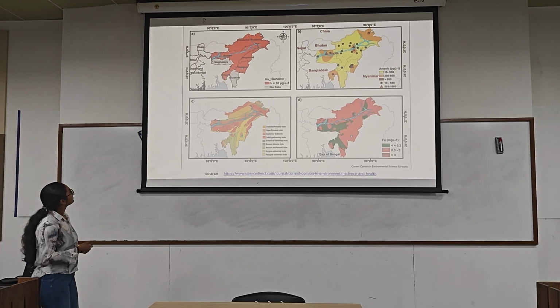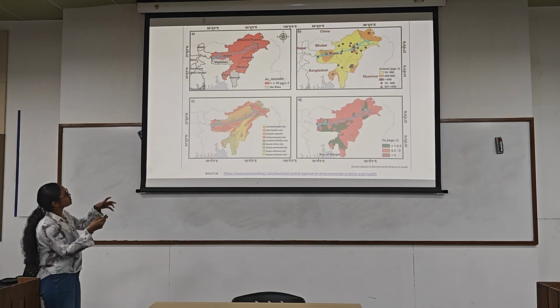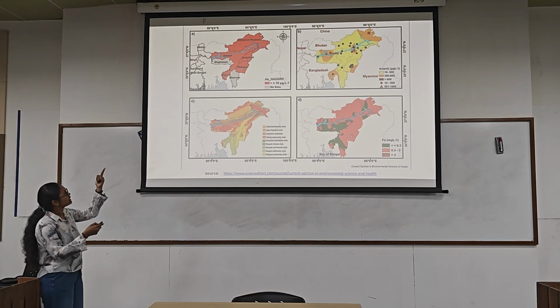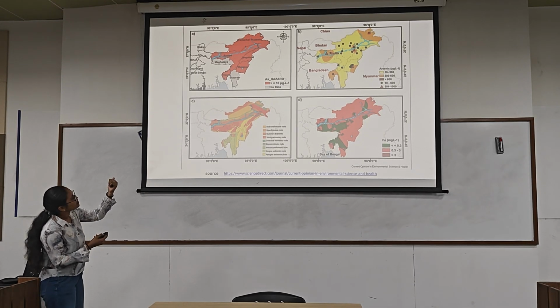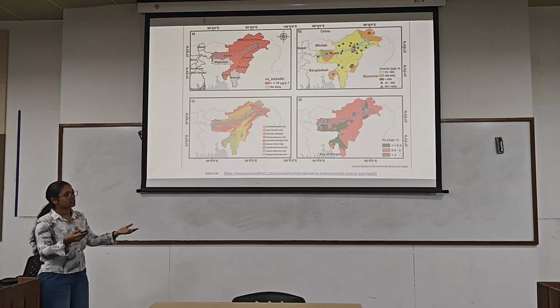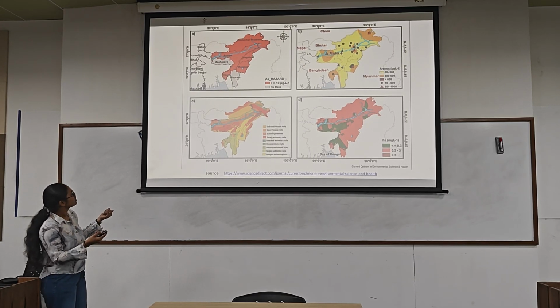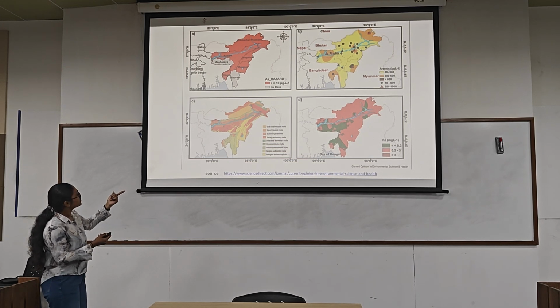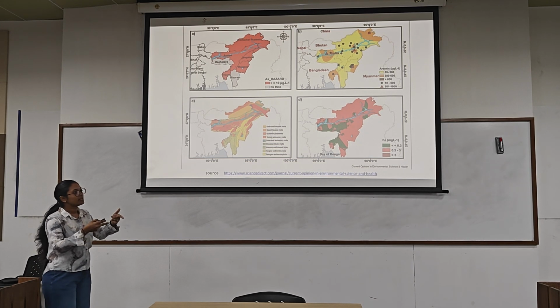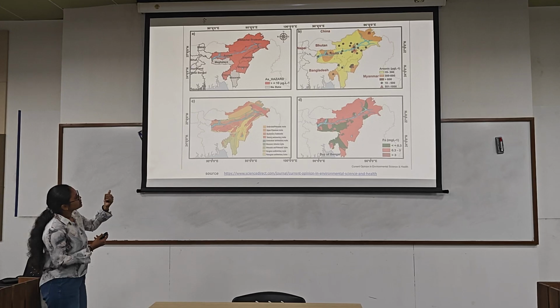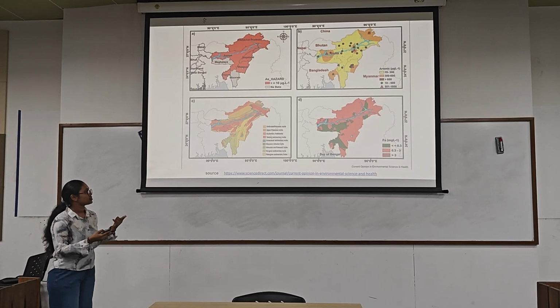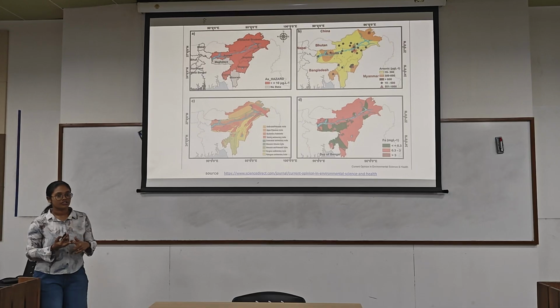Continuing, these are some maps. The first one tells us the areas which have content higher than the safe limits. The B part similarly shows different arsenic concentrations in different regions. The C part tells us, as I already mentioned, how it depends on the alluvial sediments and climatic conditions. The D part shows how the concentration of arsenic depends on iron concentration. Regions with higher iron concentrations will also have arsenic contamination.